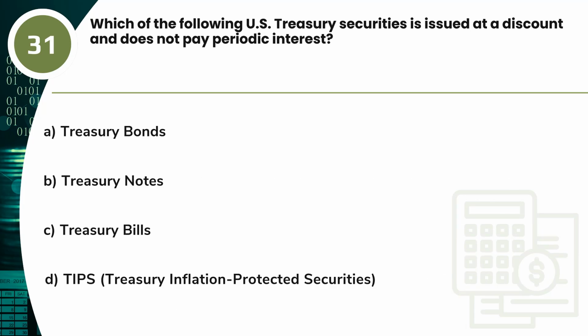Question 31. Which of the following U.S. Treasury securities is issued at a discount and does not pay periodic interest? A. Treasury bonds. B. Treasury notes. C. Treasury bills. D. TIPS, Treasury inflation-protected securities.